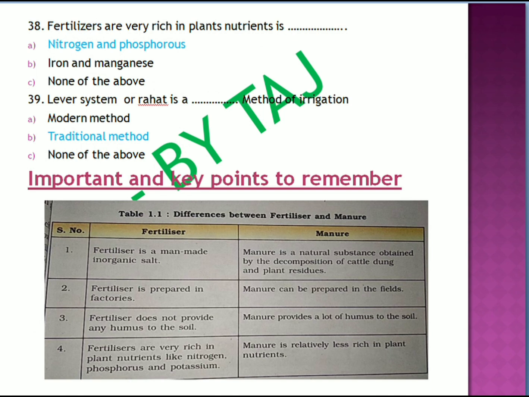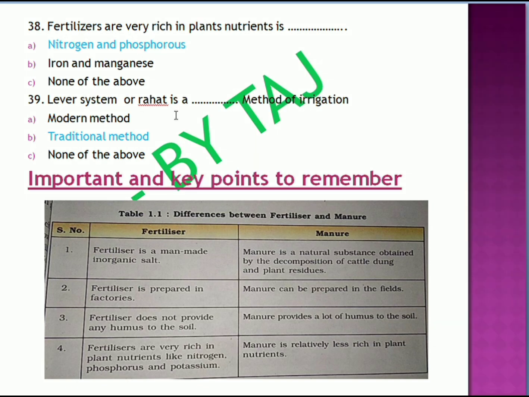So you have to remember one thing, like animals, plants also require two kinds of nutrients, macronutrients and micronutrients. So here the fertilizers are very rich in particularly nitrogen and phosphorus, and these are macronutrients, very important for the plants for their growth and development. So here the answer is nitrogen and phosphorus.